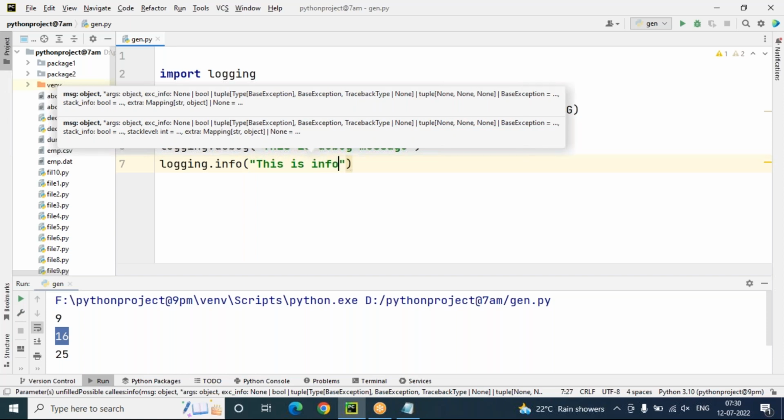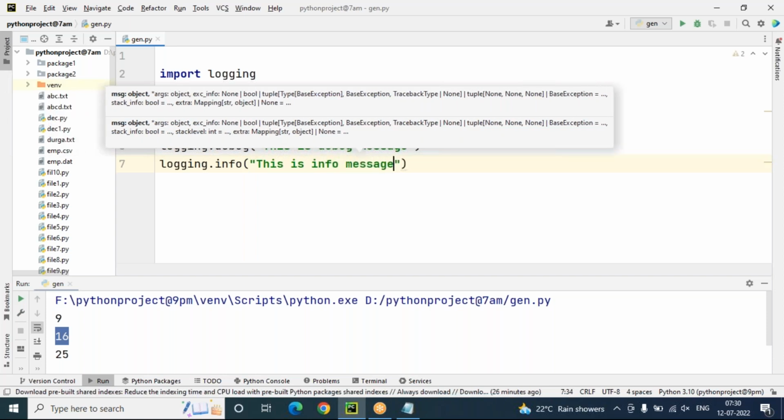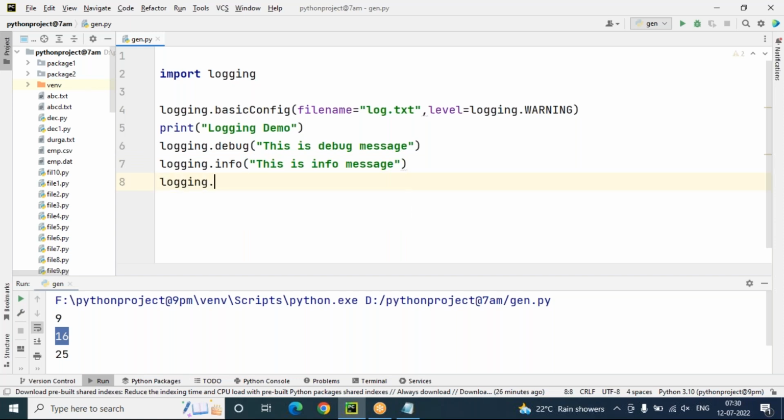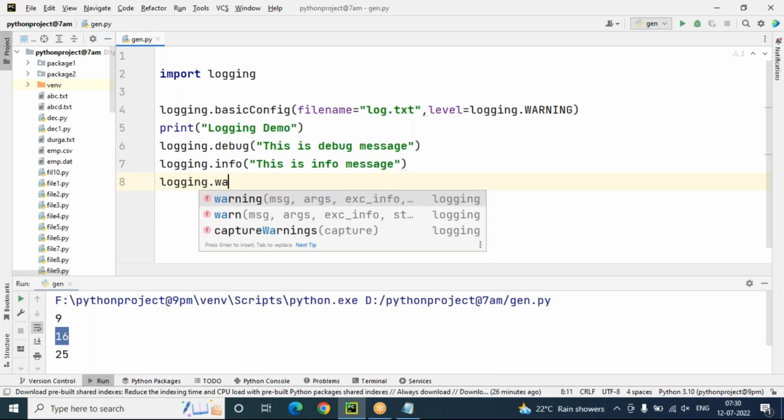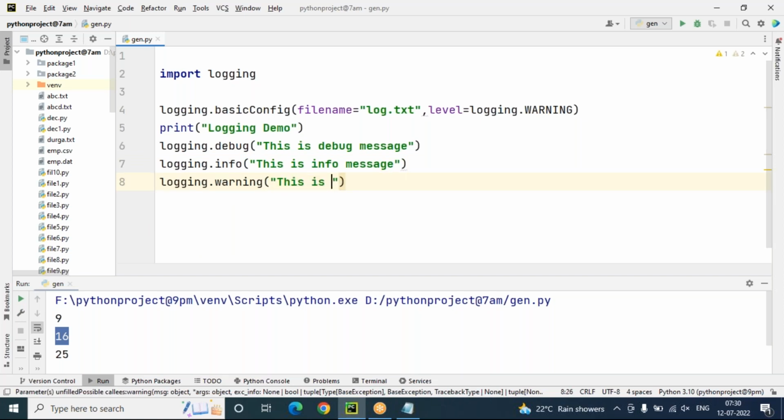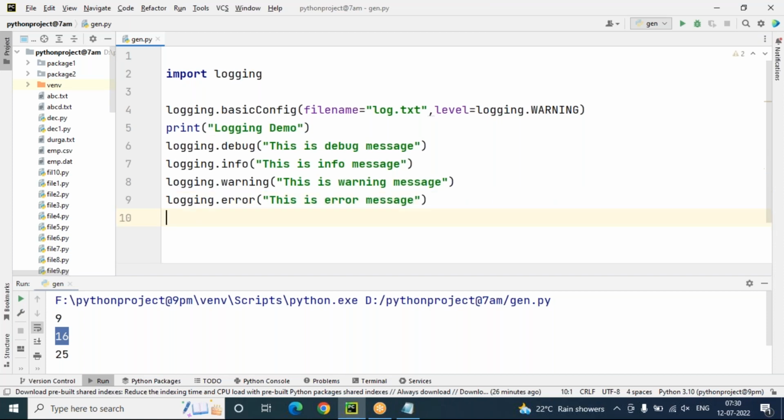Next logging.warning, this is warning message. Next logging.error, this is error message. Next logging.critical, this is critical message.